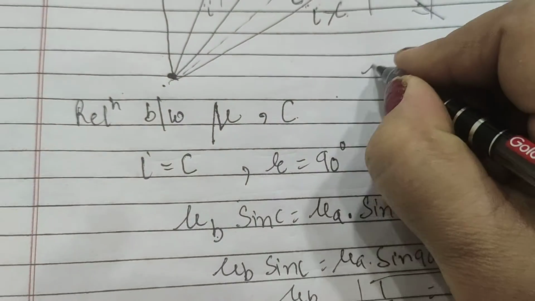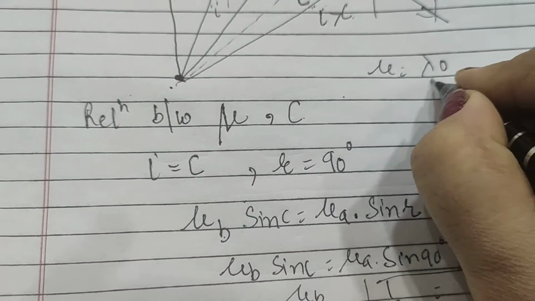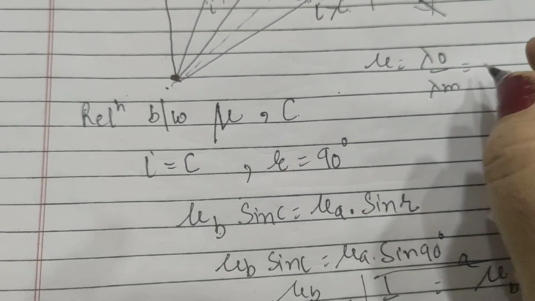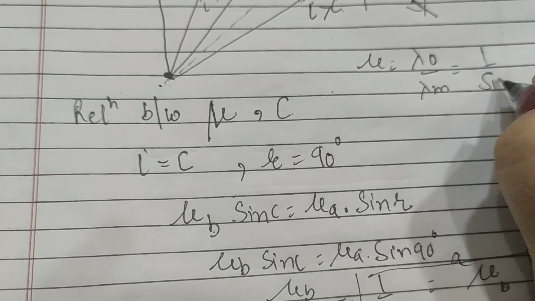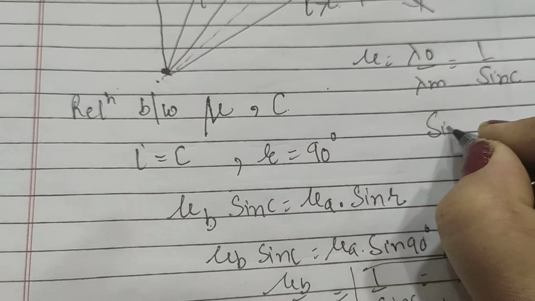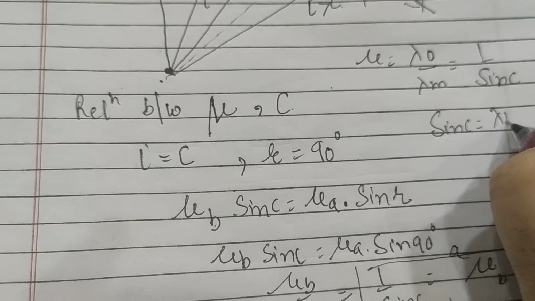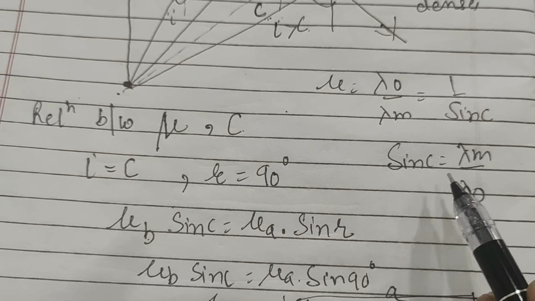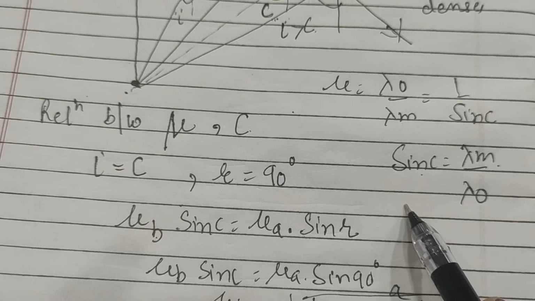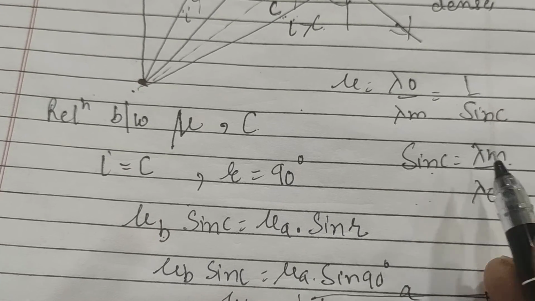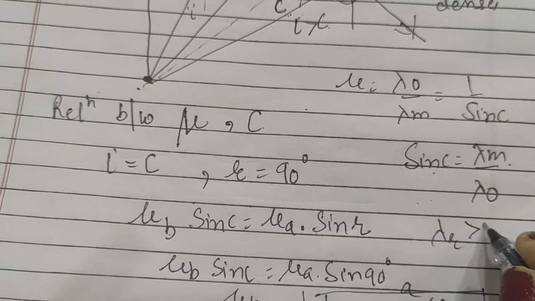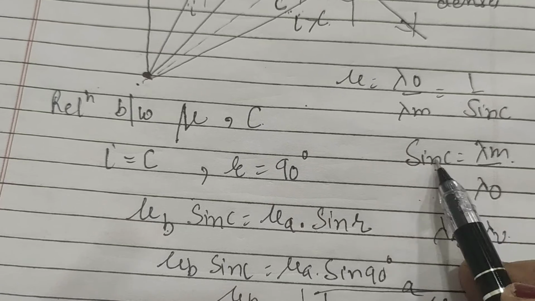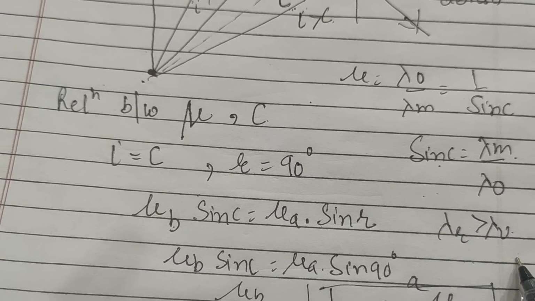Also we know that mu is equal to lambda naught by lambda m. So mu is equal to 1 by sine C, so we can write sine C is equal to lambda m by lambda naught. So this shows that the critical angle depends upon the wavelength of light. Since for red light lambda r is greater than lambda v, accordingly the critical angle for the red color will be more than the critical angle for the violet color.